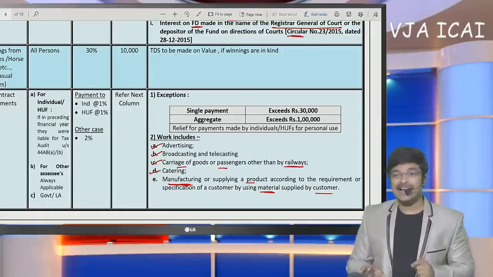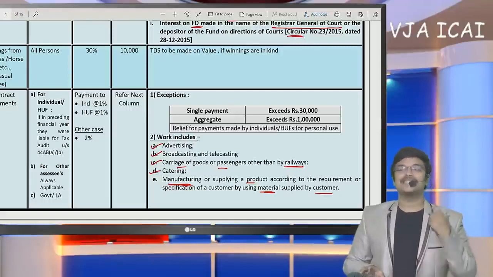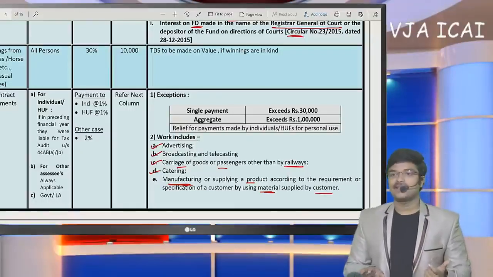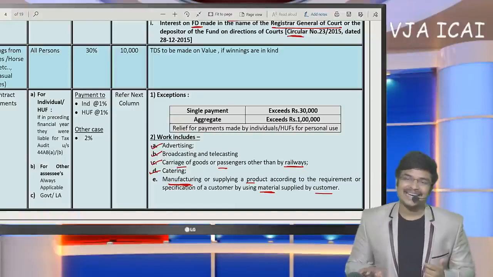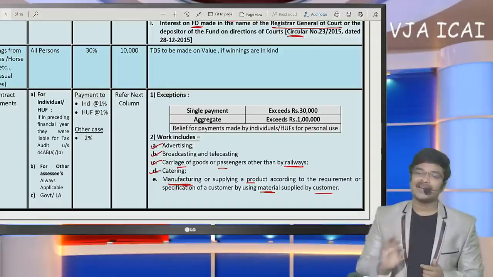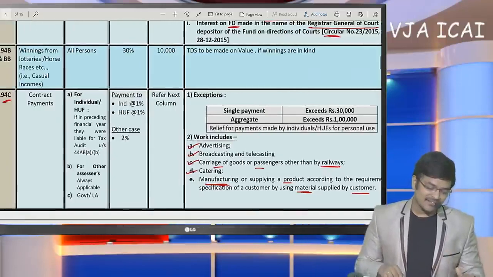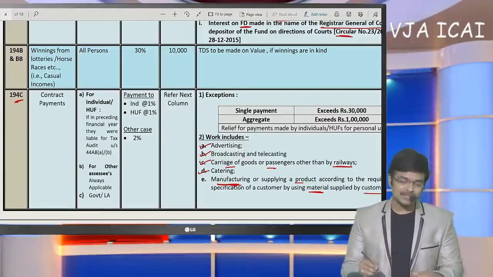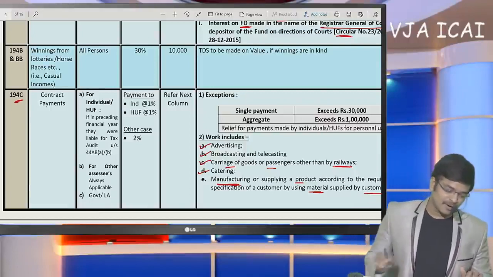Whether it is a sale or a service, this is nothing but a service. On the material supplied by customer, if they are going to make an activity, it shall be regarded as service but not a sale. Because 194C will attract only on services but not on the sale of goods. So based on that only I am going to give you conclusion.